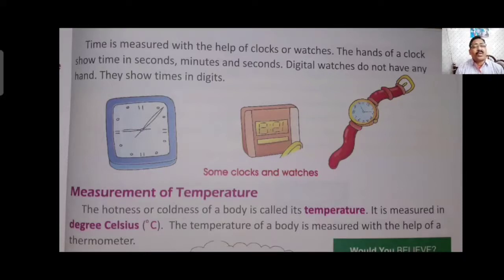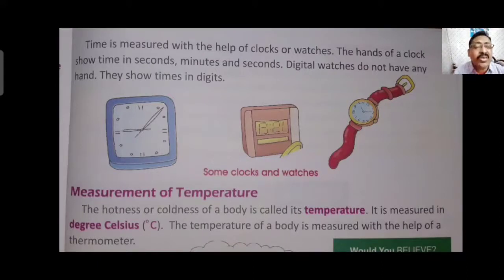In every clock, you will find three hands. One is thinner, that is the second hand. The second is a little bit thicker and longer, called the minute hand, and the shorter one is called the hour hand, because these three hands show the correct time in a watch or a clock.